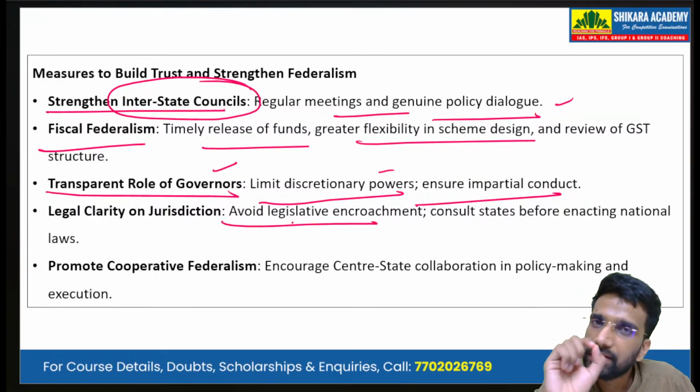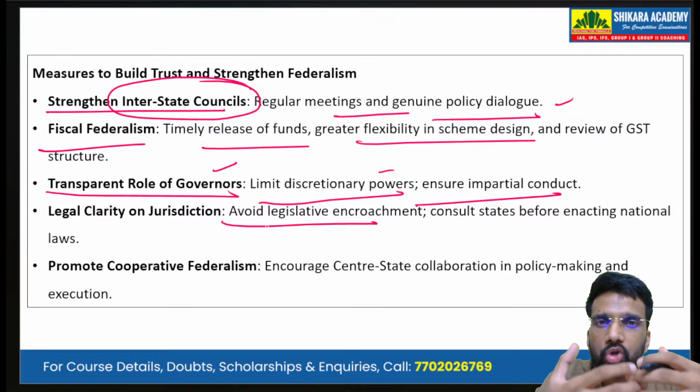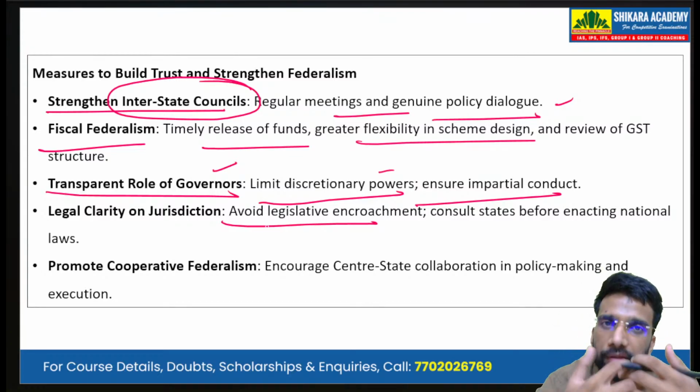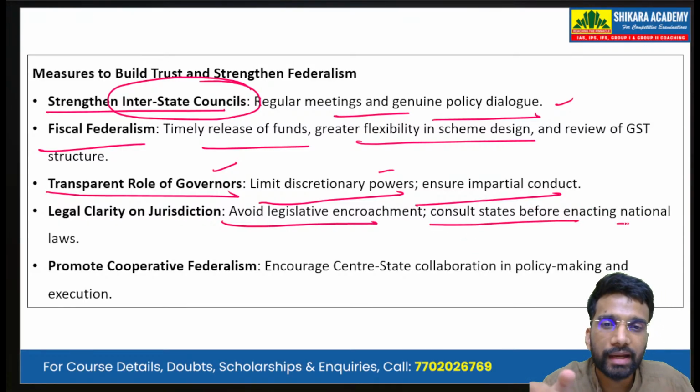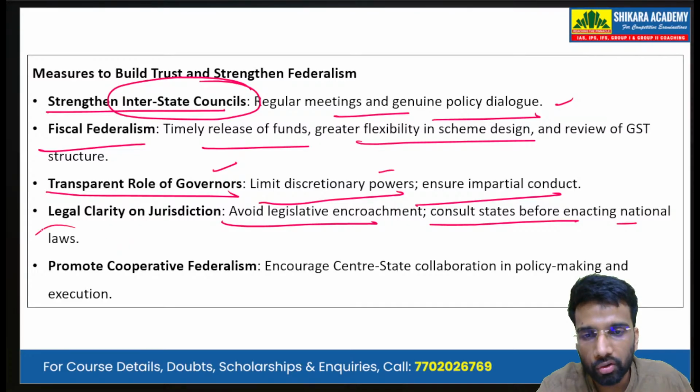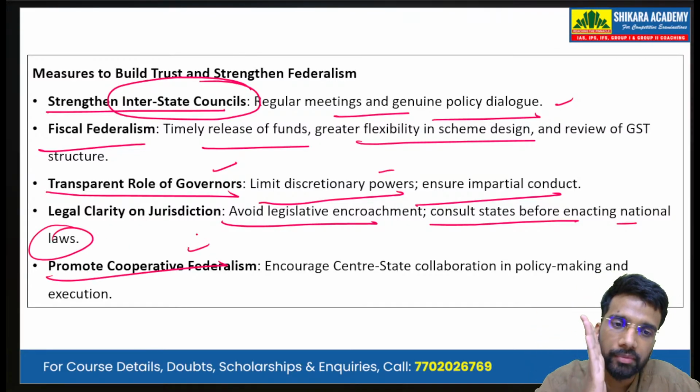Then there is legal clarity on jurisdiction. There should not be legislative encroachment. So the Center should not encroach on the legislative field of the states. The Center should consult the states before enacting any of the national laws. And there should be promotion of cooperative federalism.